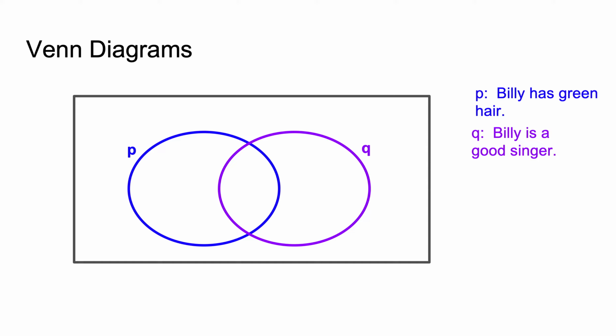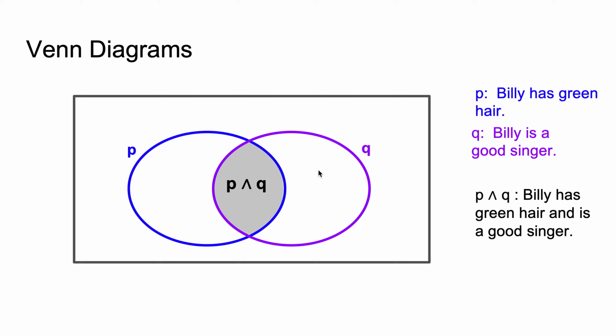Okay, you can maybe visualize this better if we use a Venn diagram. Venn diagrams are really cool and really useful for a lot of things, but without going too deeply into it, let's say that every person in the world with green hair is in this blue circle here. Okay, Billy has green hair, so Billy's somewhere in this circle. And all the people in the world who are good singers are in the purple circle. Okay? So, if Billy is both a good singer and has green hair, she will be somewhere in the conjunction, in the intersection here. P and Q.